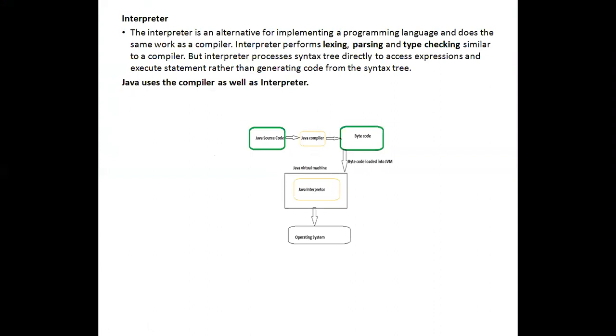When you run a Java program, the Java Virtual Machine executes the Java program. Then the Java interpreter comes into the picture, and it goes to the operating system. Java uses both compiler and interpreter to execute a Java program.